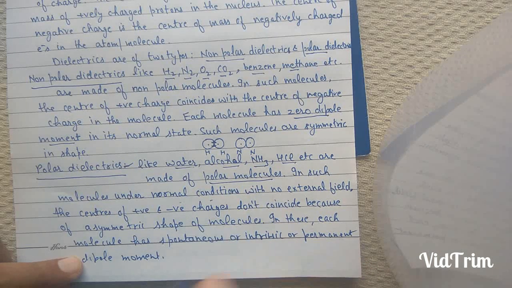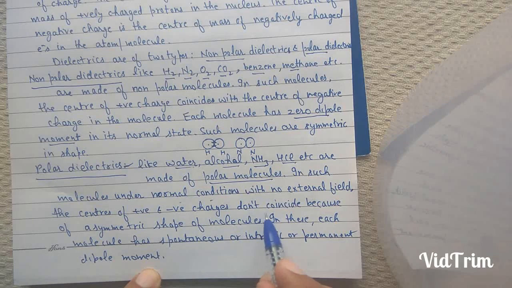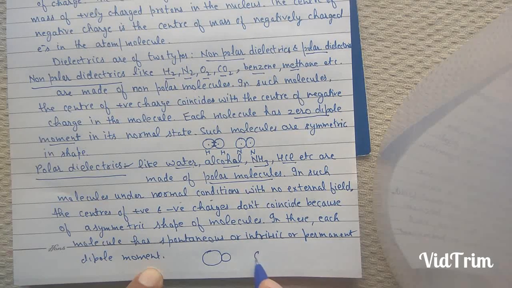In such molecules, under normal condition, without external electric field, the centers of positive and negative charges do not coincide because of asymmetric shape. For example, this is HCl, this is hydrogen, this is chlorine.